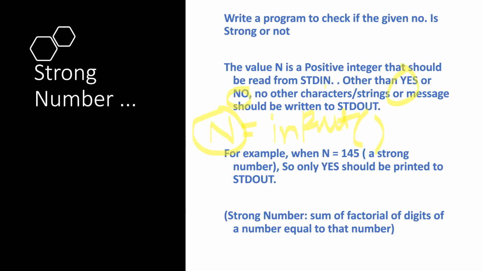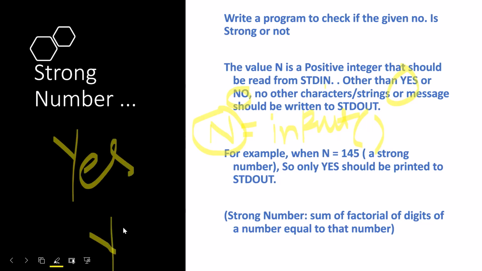Also please notice this: whether it is written in capital or small, or with the first letter capital and the others small, please look through this carefully, because this can also give you wrong output. Now for example, you can see n is equal to 145, a strong number, so only yes should be printed to standard output. It is a simple test case, nothing else.